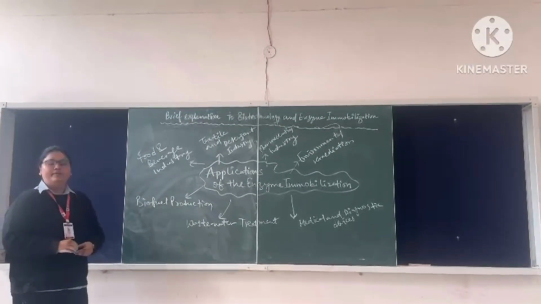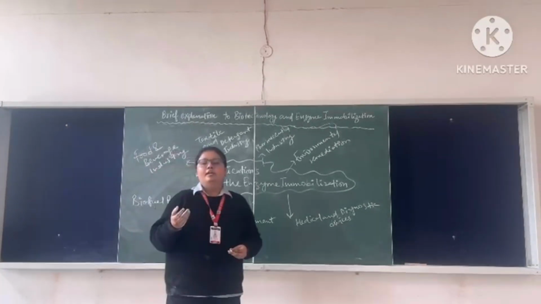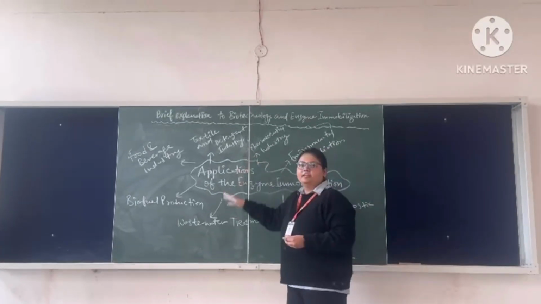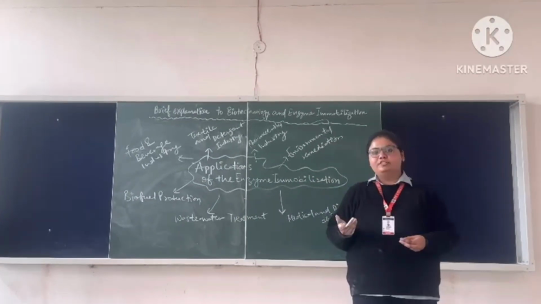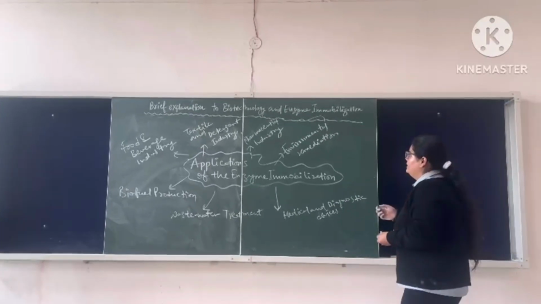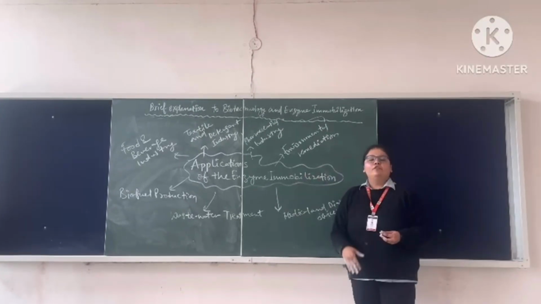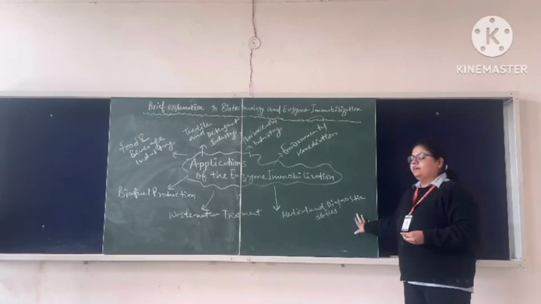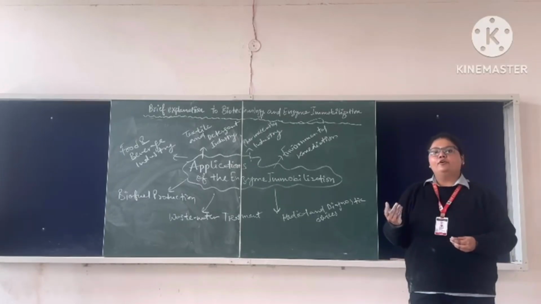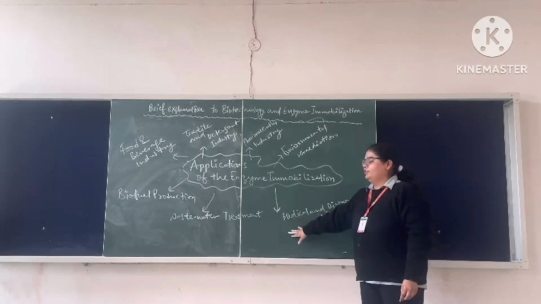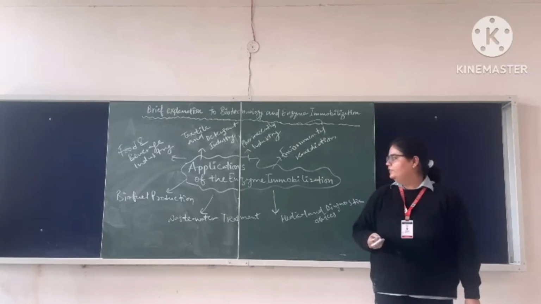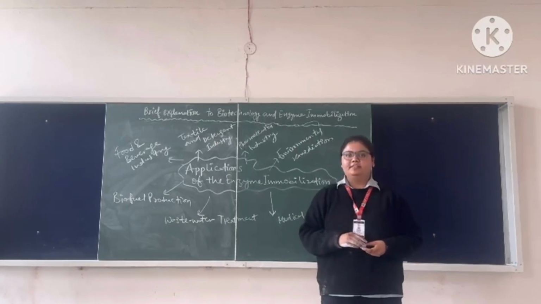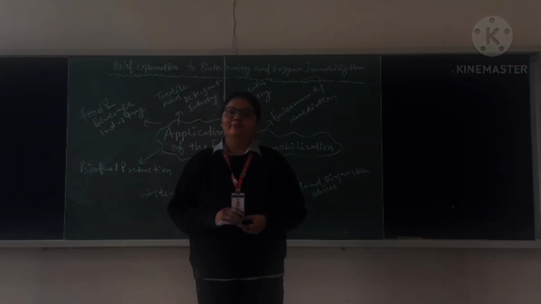First is the food and beverage industry, in the form of jams, syrups, juices, etc. Then the textile and detergent industry, for generating detergents, different types of soaps, etc. In environmental remediation, for curing environmental pollution. Then in medical diagnostic devices, for diagnostic purposes to cure diseases. After that, in wastewater treatment, using sustainable development. Then in biofuel production, in esterification reactions. That is all for the topic. Thank you.